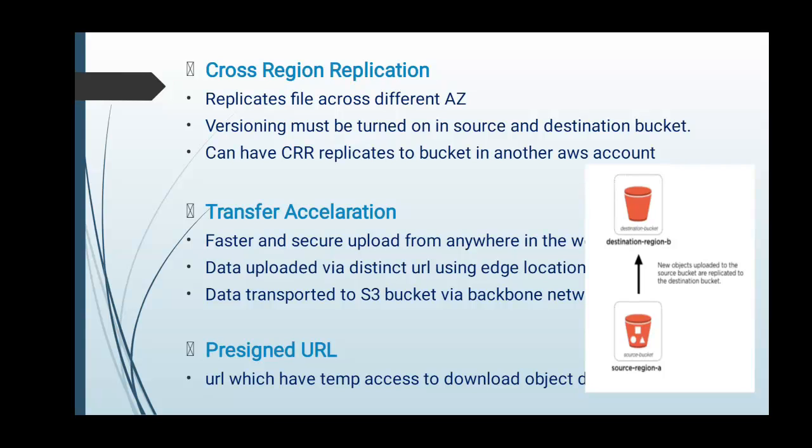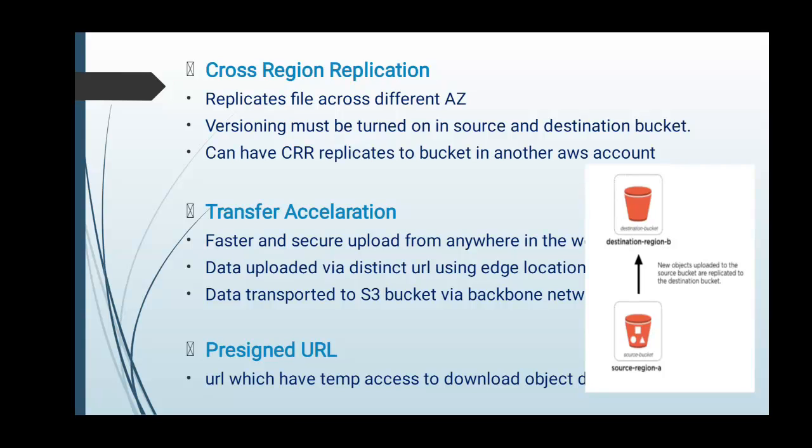Then next is transfer acceleration. It uses a CDN network for fast and secure uploads from anywhere in the world, meaning you can upload any file over the web from anywhere in the world. In transfer acceleration, data is uploaded to an edge location for fast access, and for that it uses a distinct URL to access your data. The distinct URL is also used to upload the files to S3.